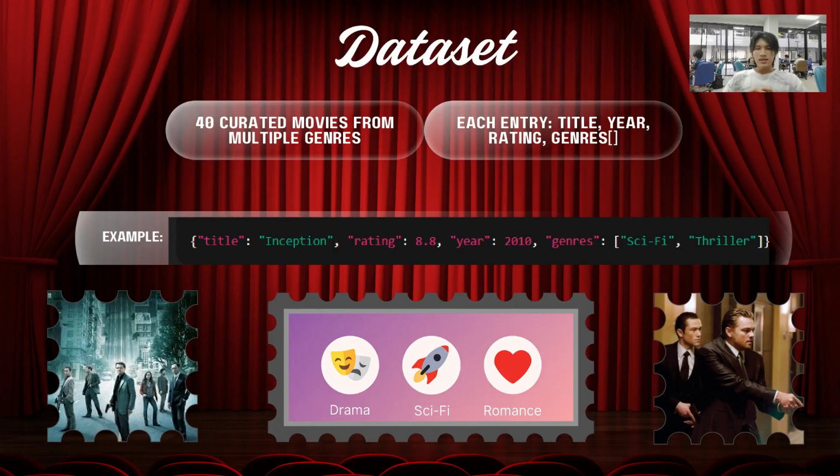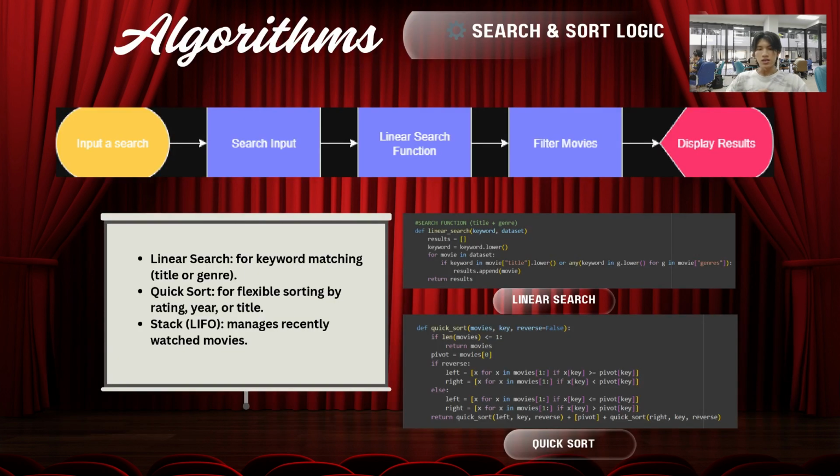The backend is the engine of the system. We used a list of dictionaries containing 40 movies with attributes such as title, rating, year, and genres. The first one is linear search. Our search function scans through the dataset linearly. If the keyword matches any title or genre, it is added to the results list. This is simple but effective for small datasets, with O(n) time complexity.